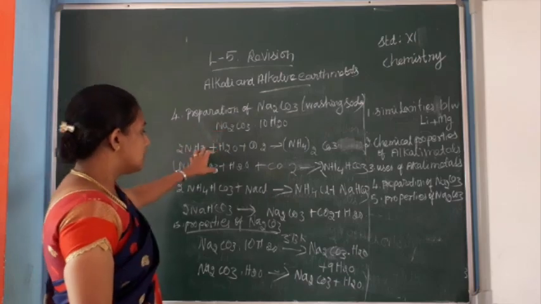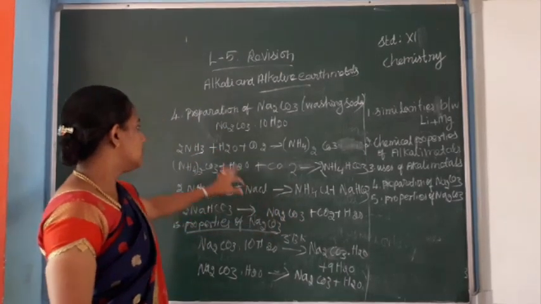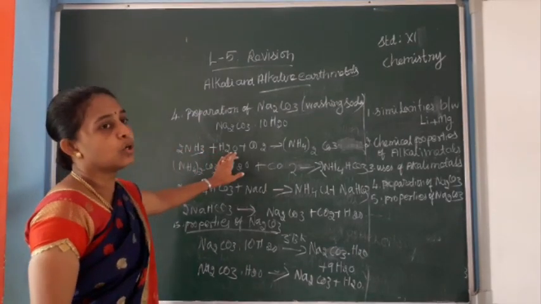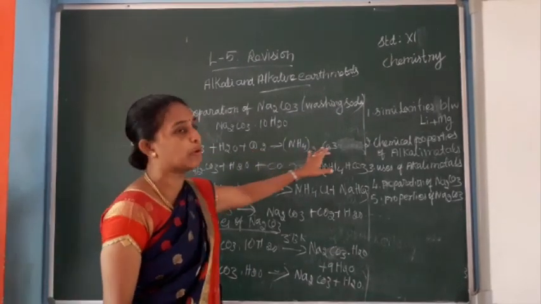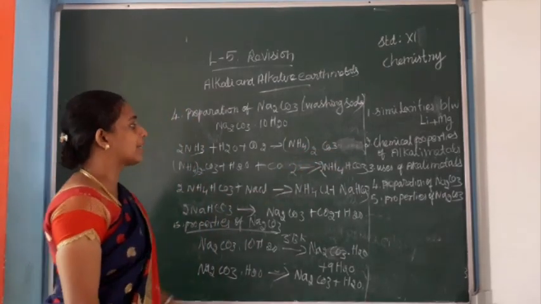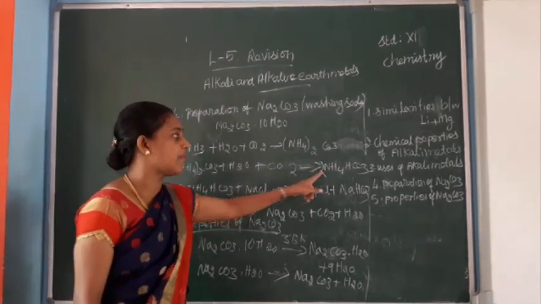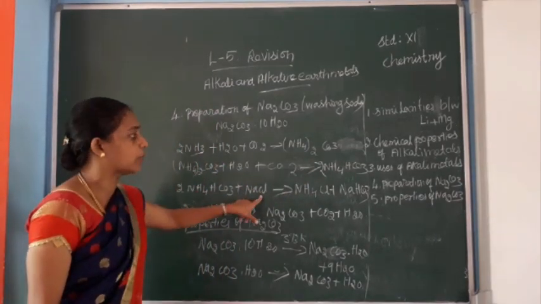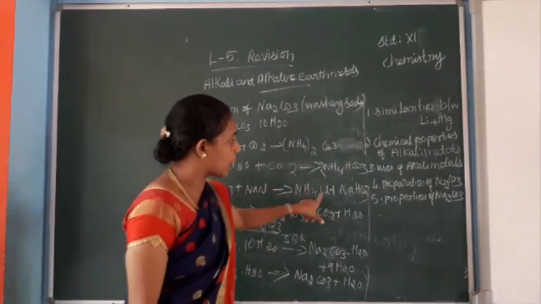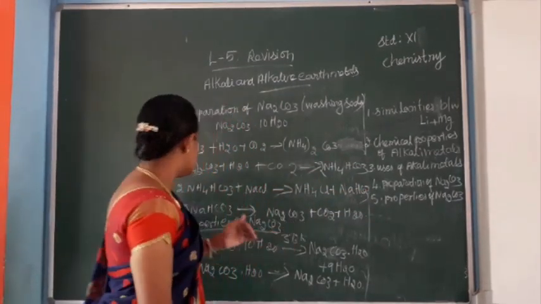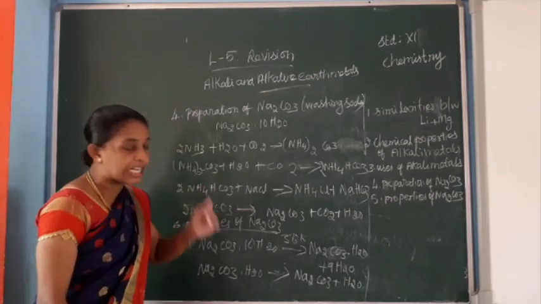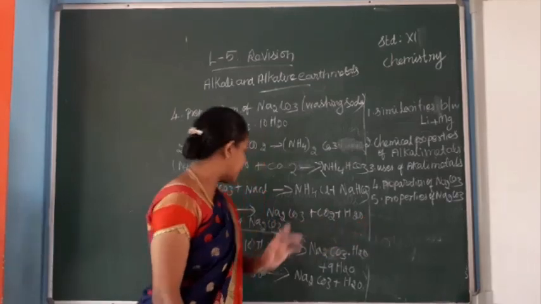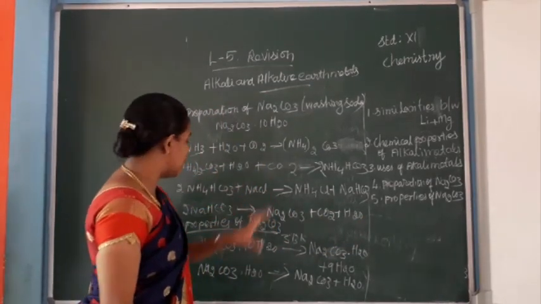The synthesis of sodium carbonate needs 4 steps. First, ammonia reacts with water and carbon dioxide. We will get ammonium carbonate. This ammonium carbonate reacts with water and carbon dioxide. We will get ammonium bicarbonate. Then ammonium bicarbonate reacts with sodium chloride. We will get ammonium chloride and sodium bicarbonate. Then sodium bicarbonate decomposes. We will get sodium carbonate, carbon dioxide and water. This is the preparation of sodium carbonate.